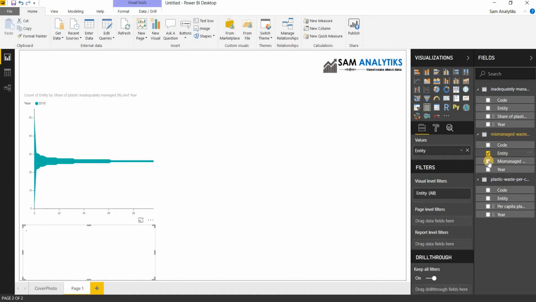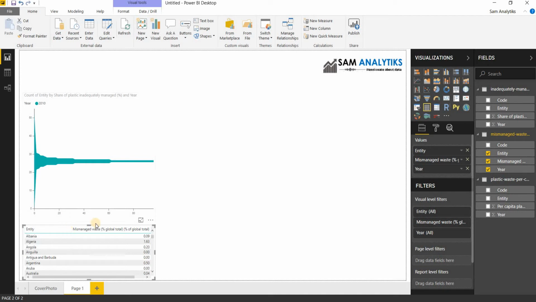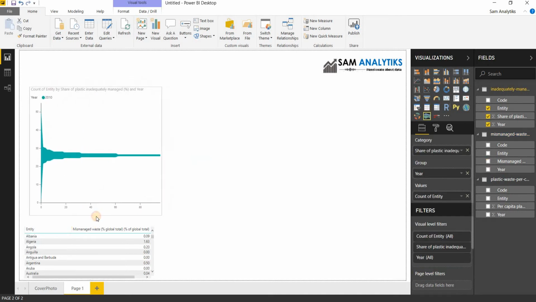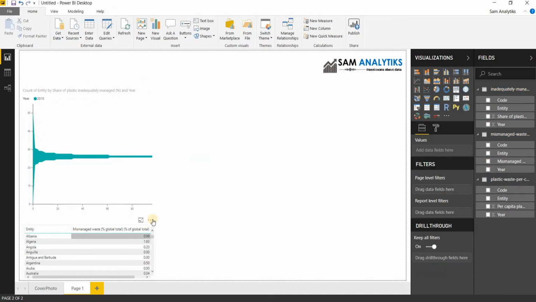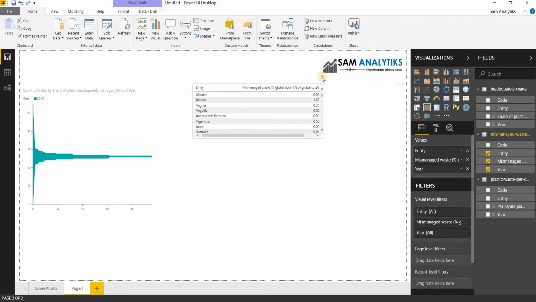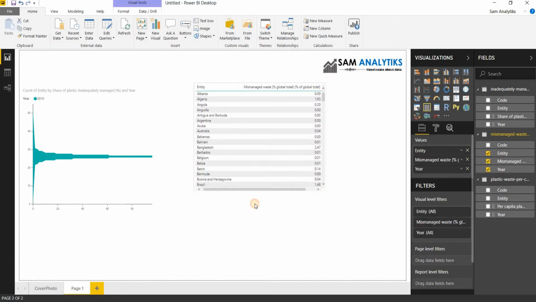Furthermore, if we want to use our chord chart, we can simply take our next data, which is the entity, mismanaged, and year. If we take this data set from here to here, we can see that all the countries have mismanaged waste charges, and it is quite alarming.